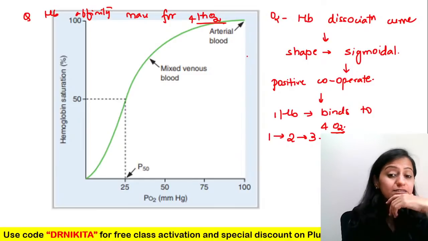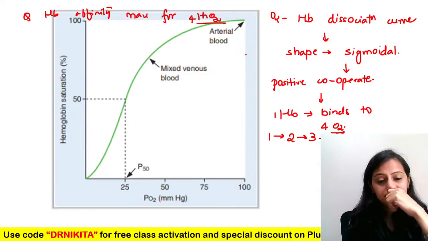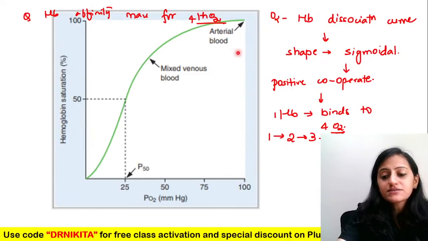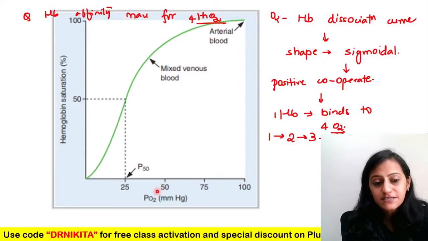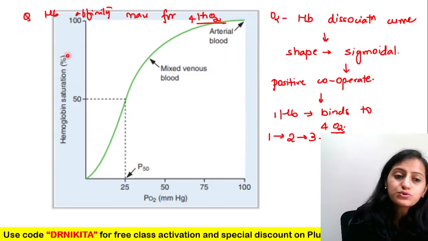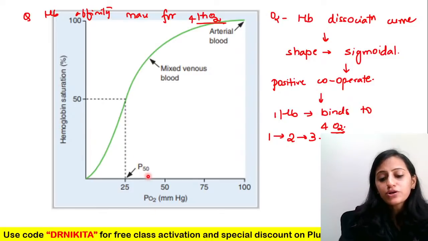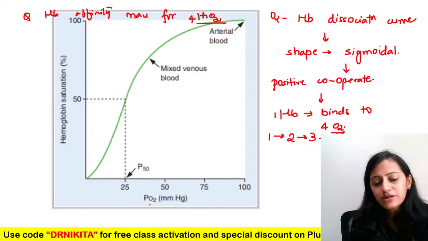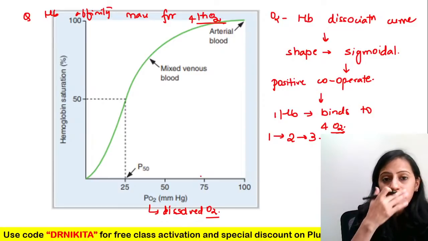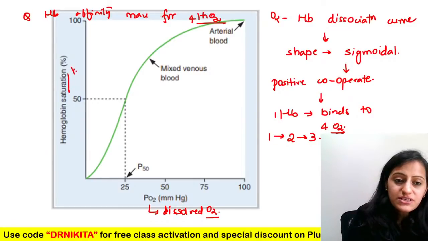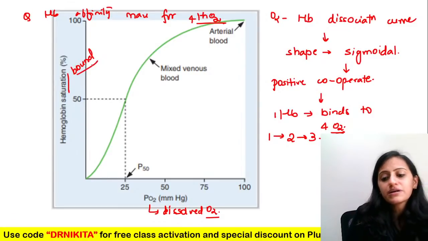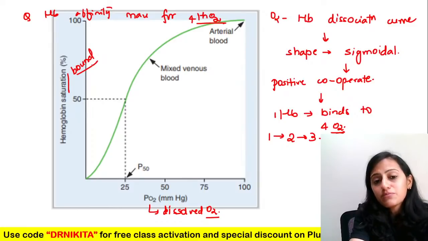Unloading? Think logically. What does the oxygen hemoglobin dissociation curve represent? The relation of PO2 to the hemoglobin saturation, right? What do we mean by PO2 in simple terms? PO2 means the dissolved oxygen, the oxygen dissolved in the blood. Saturation is the oxygen bound to the hemoglobin.